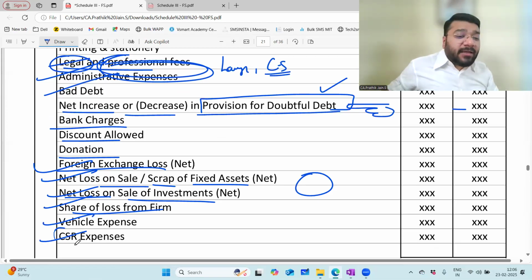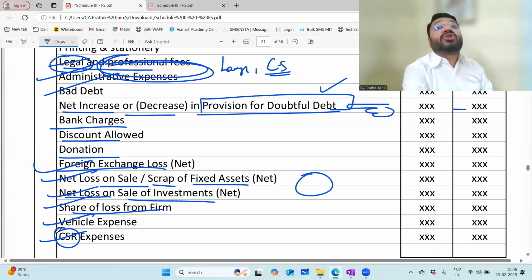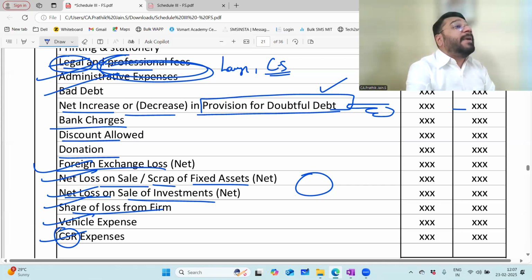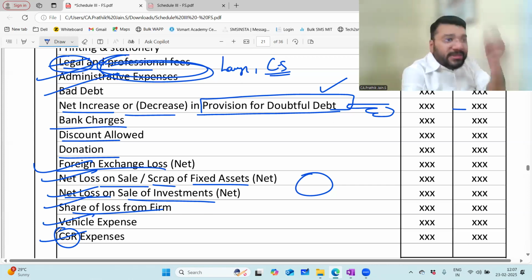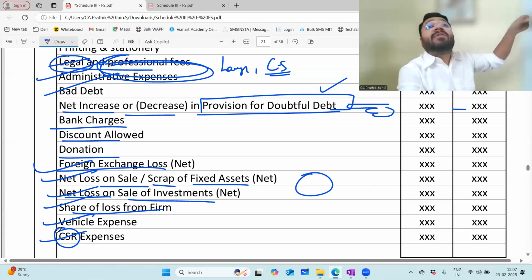What is the meaning of CSR? Corporate Social Responsibility. Now, Companies Act 2013 has compelled a certain category of companies to compulsorily spend on expenditure towards the public. You have to do something for the public welfare. Who is imposing this compulsion? Company law is saying you're a big company, you have a lot of money, what will you do with that money? Use some part of the money for the welfare of the public.